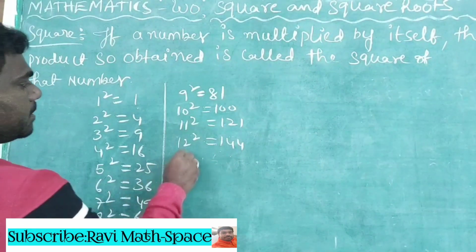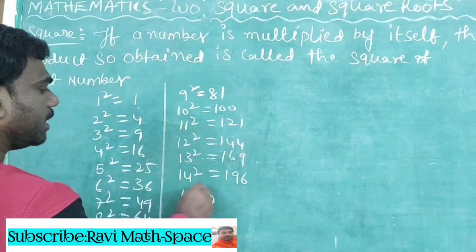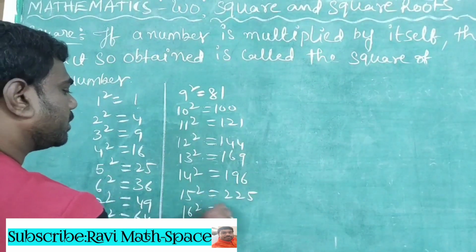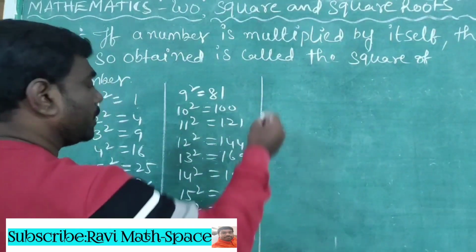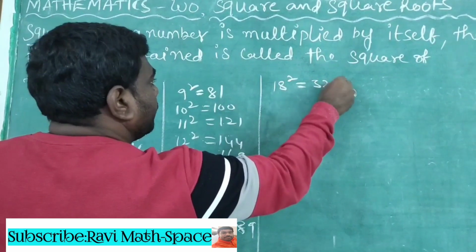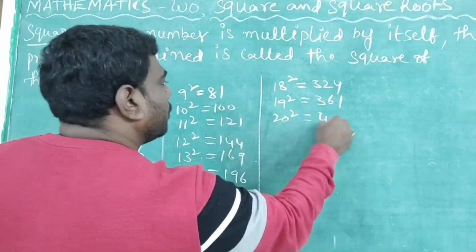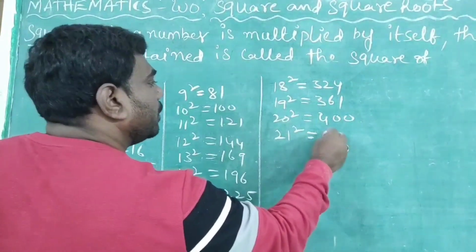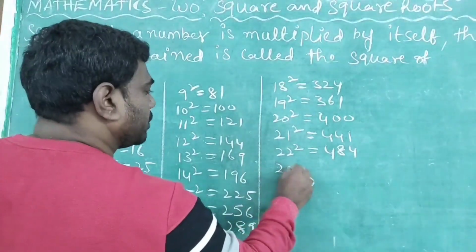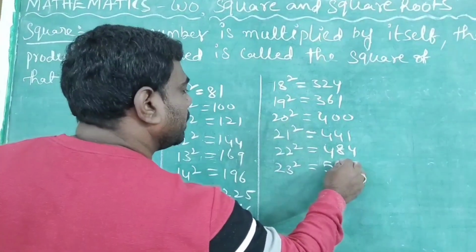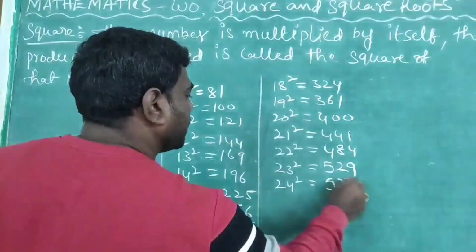144. 13 square is equal to 169. 14 square is 196. 15 square is 225. 16 square is 256. 17 square is 289. 18 square is 324. 19 square is 361. 20 square is 400. 21 square is 441. 22 square is 484. 23 square is 529. 24 square is 576.